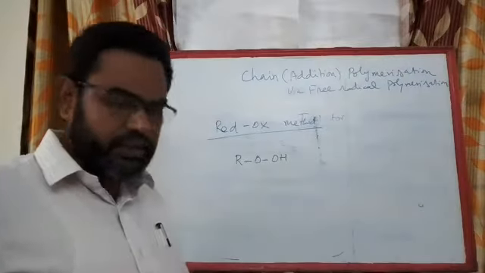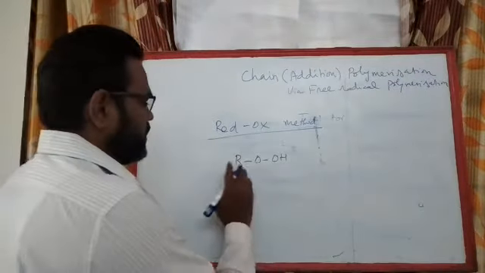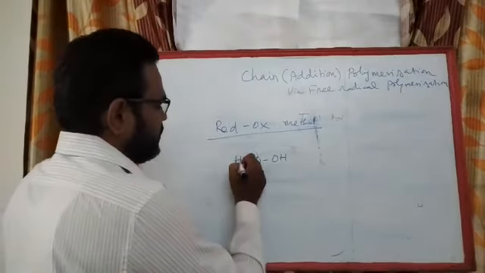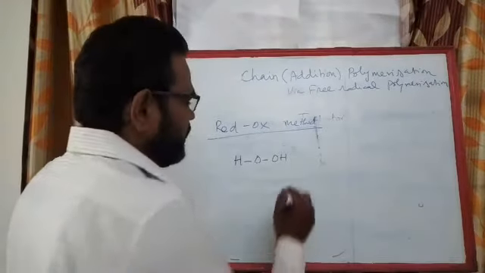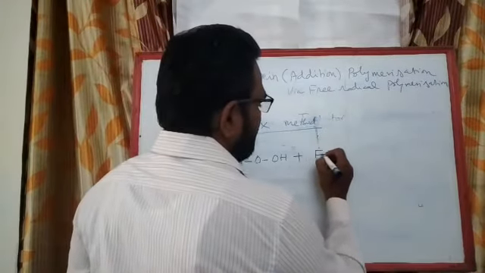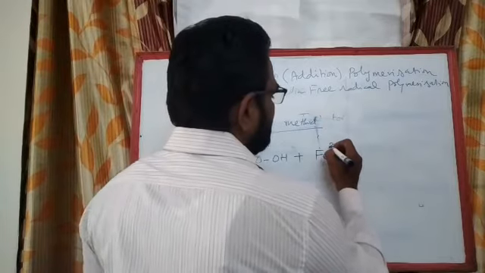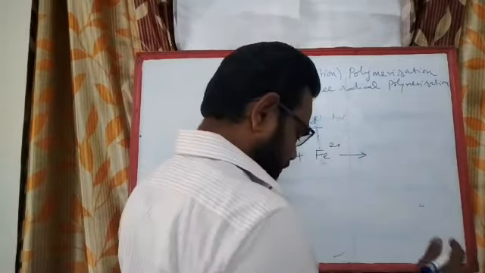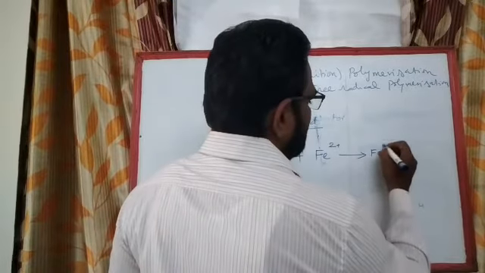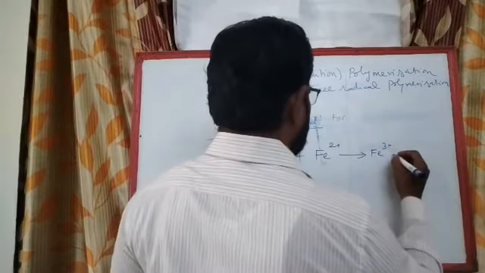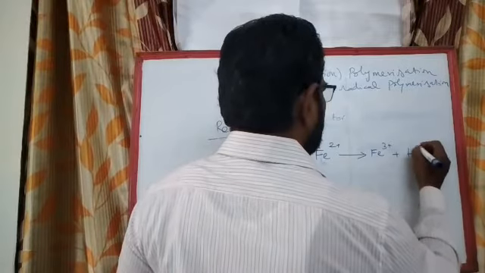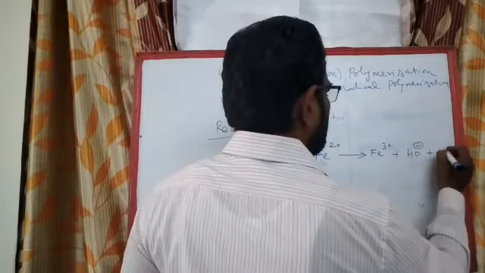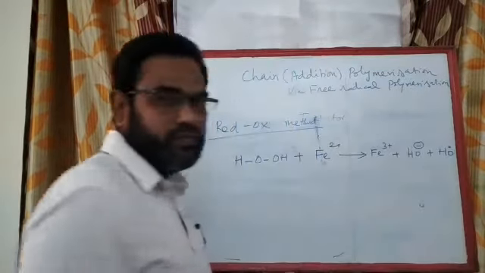hydrogen peroxide. When it reacts with Fe2+, which oxidizes to Fe3+, you get HO- plus HO dot.